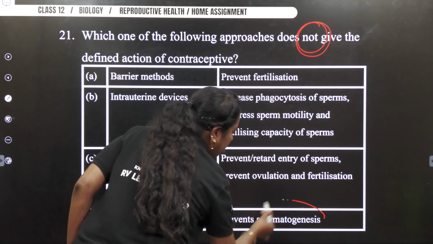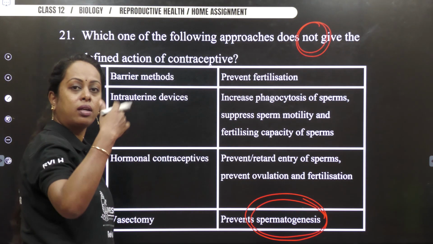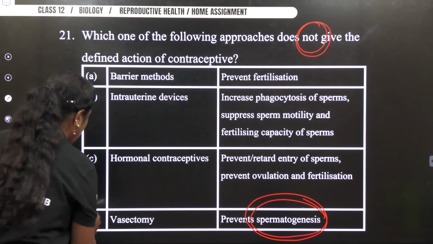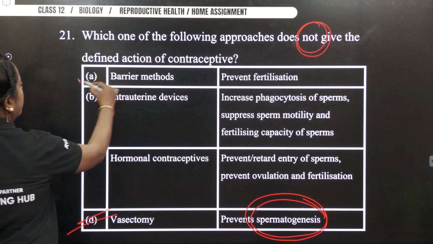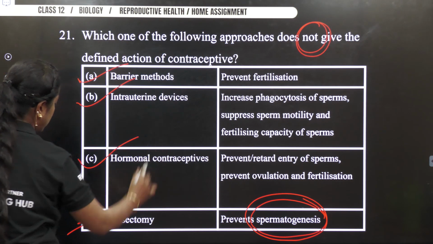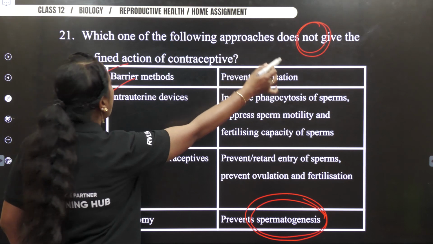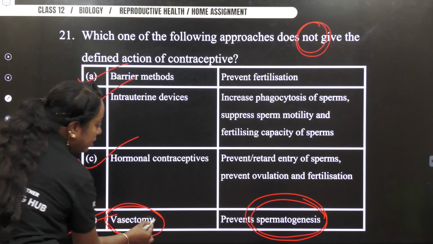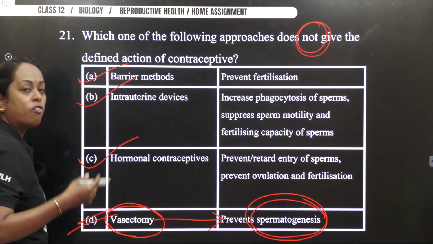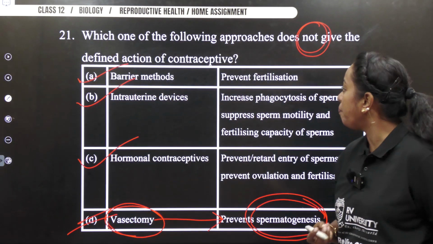Vasectomy prevents what? Sperm not to enter into the next part in male. Vas deferens is cut off. So this becomes our answer because option A is correct, option B is correct, option C is correct. So according to our question, which does not give a defined action, cutting of vas deferens, and this is related to the process of production of sperm. So option D becomes our answer.